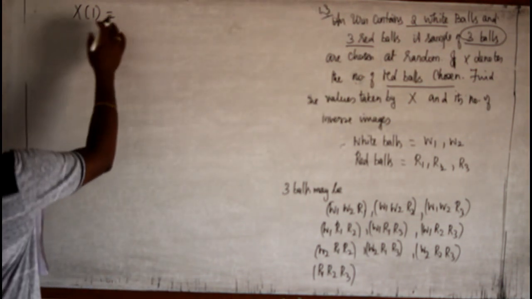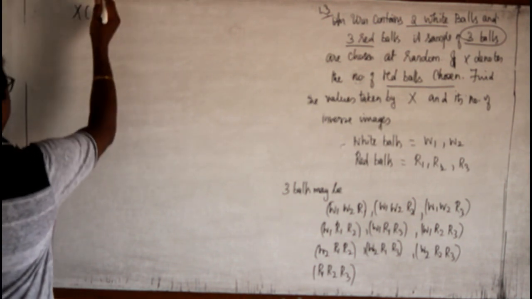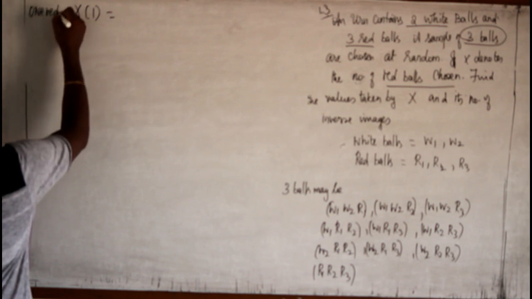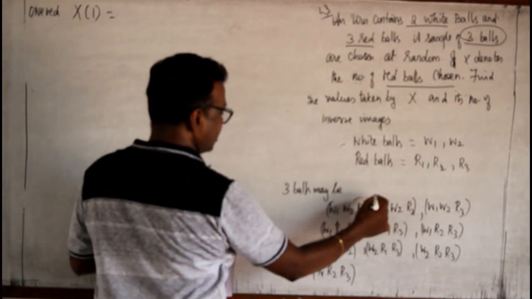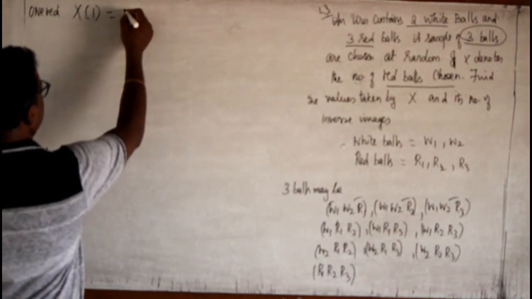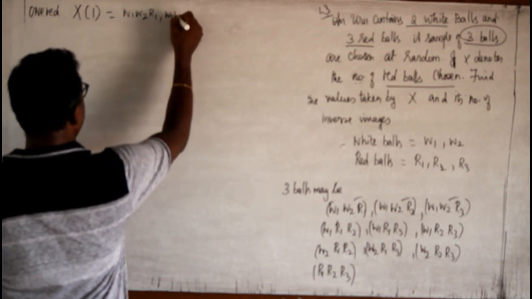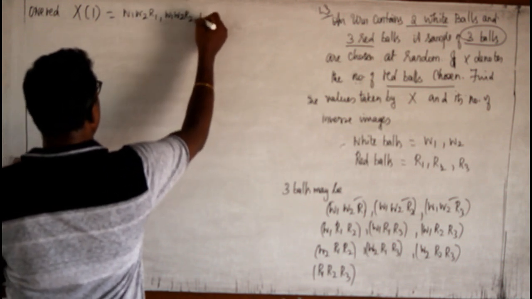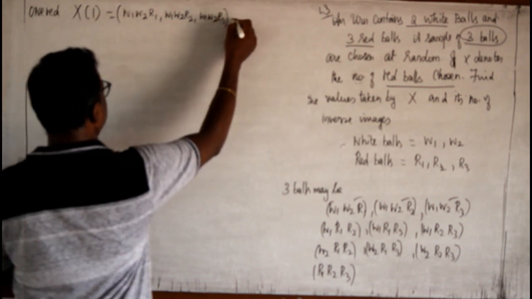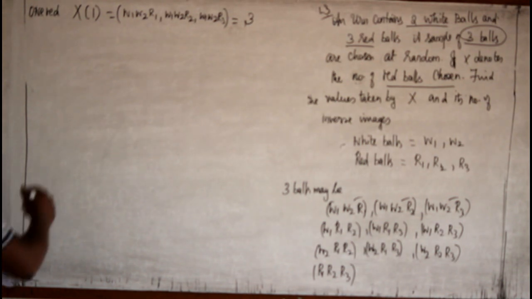So, one success means only one red. One red means 1, 2, 3. Only three choices. What are they? W1, W2, R1; W1, W2, R2; W1, W2, R3. These are the three occurrences. So I have three occurrences for one red.